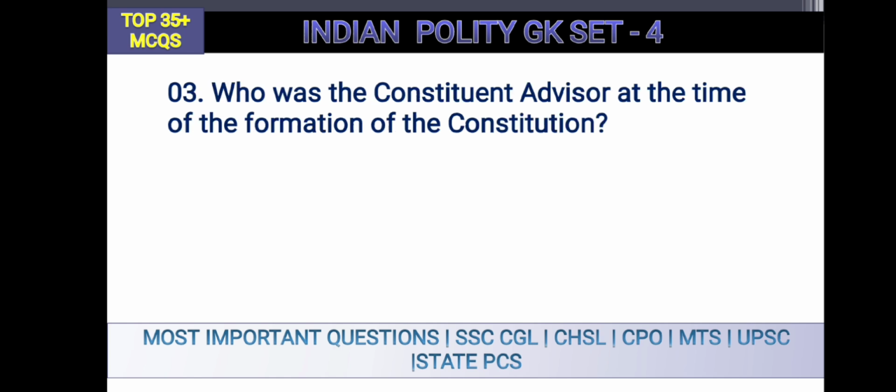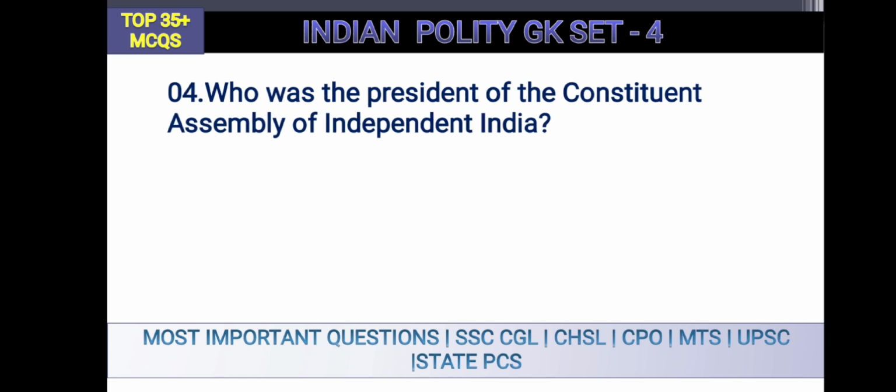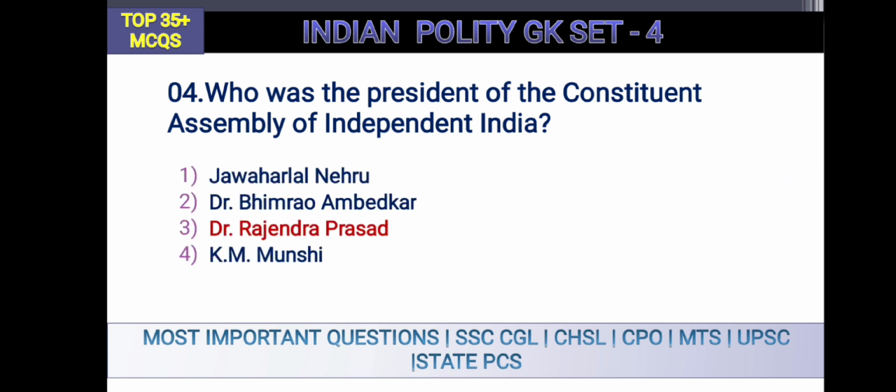Who was the Constitutional Advisor at the time of the formation of the Constitution? It is B.N. Rao, option number 3. Very important question. Who was the President of the Constituent Assembly of Independent India? It is Dr. Rajendra Prasad, option number 3.